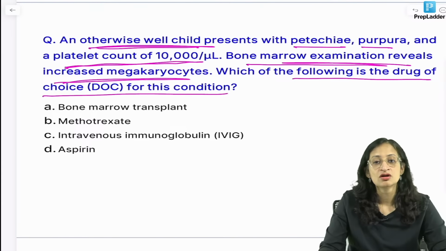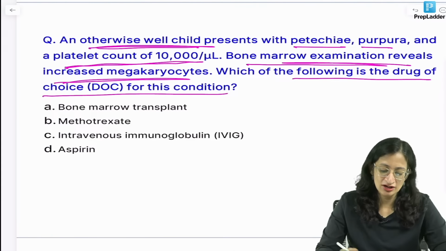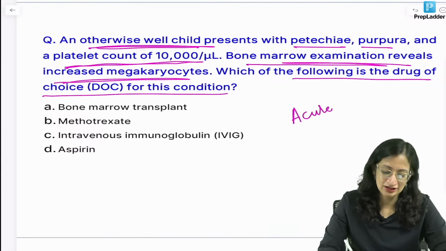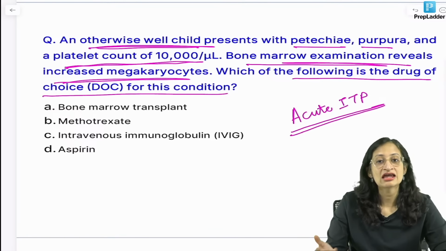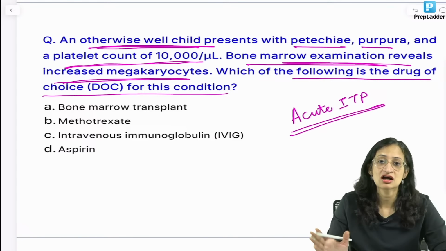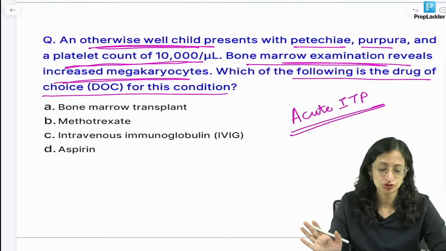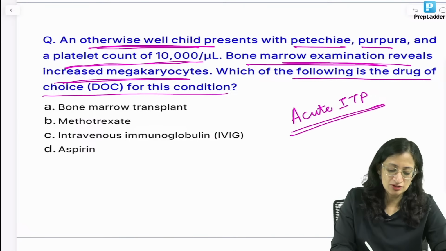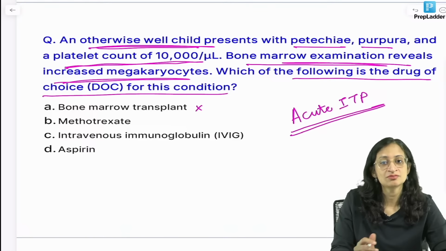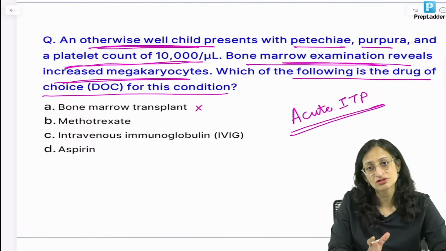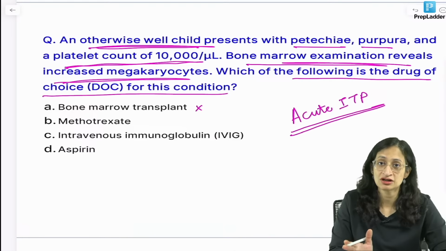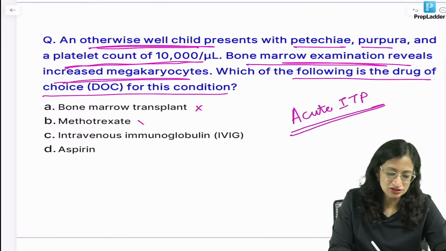Now, here, what is your diagnosis first? So, our diagnosis here is acute ITP. So, in a well child, if there is thrombocytopenia and the bone marrow examination is normal, other cell lines are normal, our diagnosis is acute immune thrombocytopenic purpura. Now, bone marrow transplant is usually not required for acute ITP because it can be a self-limiting illness, otherwise it responds very well to treatment. Methotrexate again is not indicated.